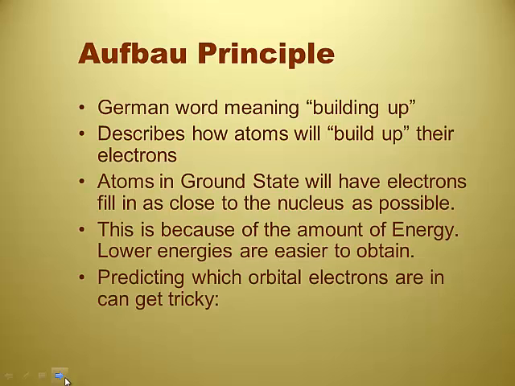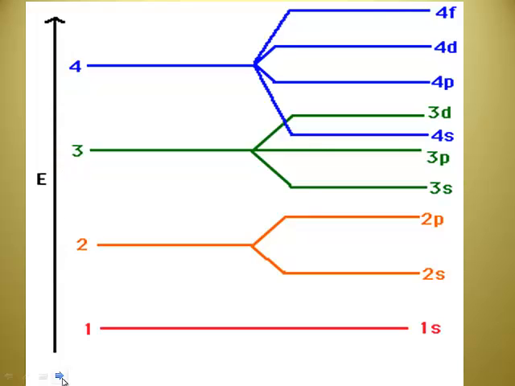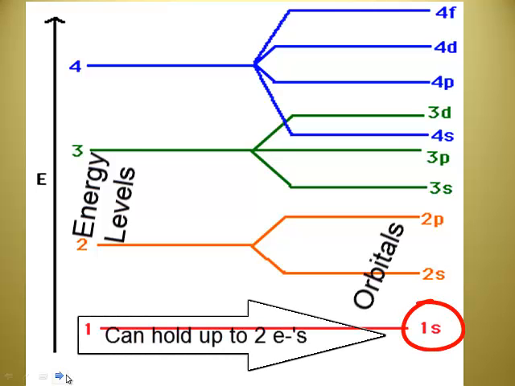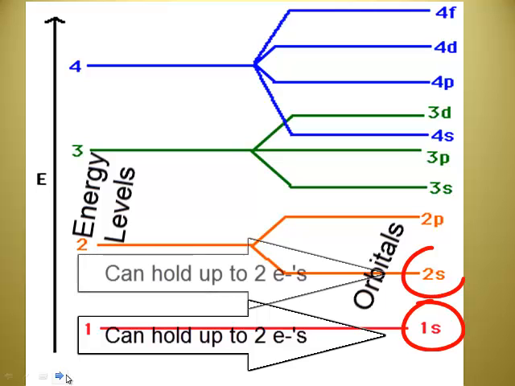The thing is that this is done by the amount of energy, and the amount of energy can be tricky. Here's a diagram of increasing energy, in which the energy levels are listed on the left, 1, 2, 3, and 4, and the orbitals are on the right. Notice 1s is the lowest energy level orbital. So if I was the first electron, I'd be going there. The second electron, I'd be going there. But if I was the third electron, where are you going to go? Well, the next one up is 2s, so I'd go to 2s because 1s is full.